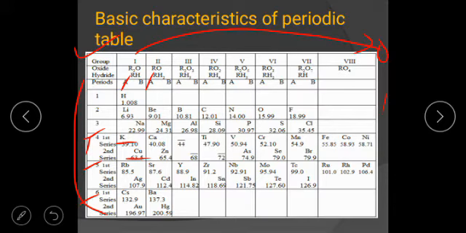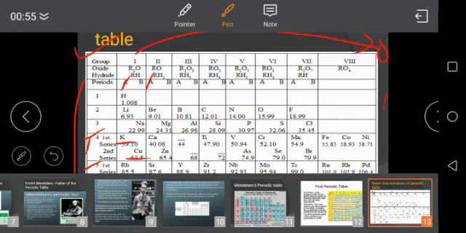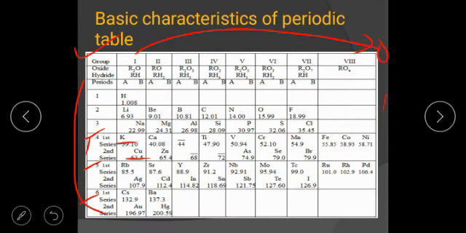So A is this side and B is this side. Okay, so please go through this periodic table very carefully. If I take a little bit of detail, all the elements are placed according to atomic mass, and groups 1, 2, 3, 4, 5, 6, 7 have A and B. This periodic table has also given us information about oxides and hydrides, which is very important.